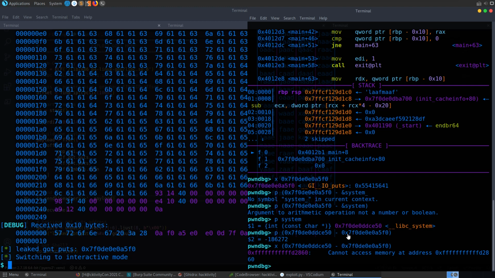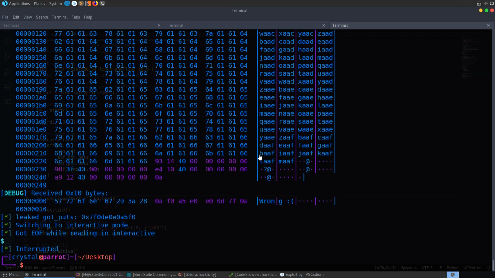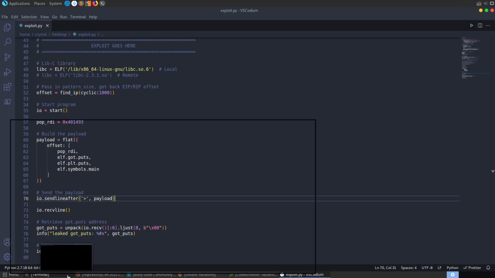So we could go and manually say, if we want to call system, we could just leak this got.puts address, and then we could use this offset to call system straight away. But a better thing to do is to find out the offset to the base of libc, and then you can just call other functions from there. But this is a good way to just go and verify that everything's going correctly.